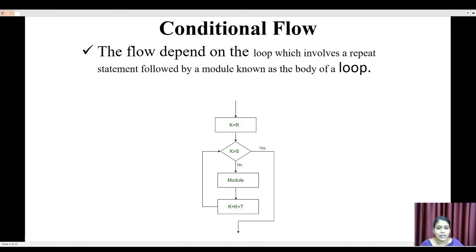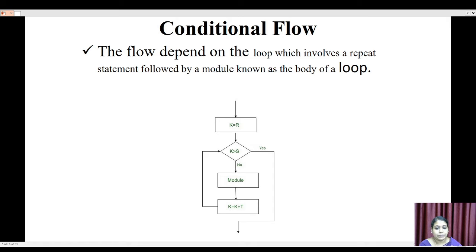The next one is the iterative flow. This flow depends on a loop, which involves a repeat statement followed by a module known as the body of the loop. In the loop we have many instructions. Those instructions are repeated again and again until some condition of the loop is satisfied.